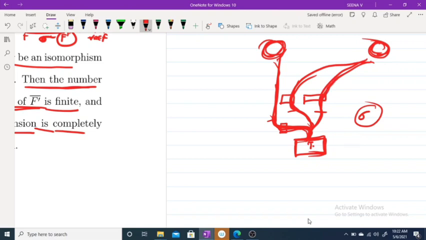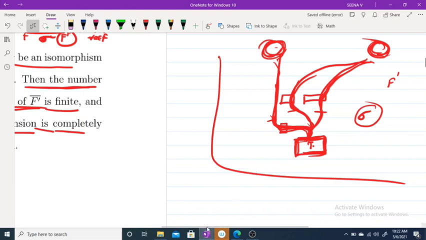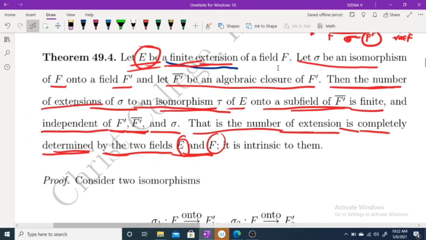This number, for sigma we are considering the person, and for F dash and F dash closure we can consider this. Just for understanding the concept, this is not the actual example. Like this, the number of extensions of sigma is completely determined by the two fields E and F. This number is independent of F dash, independent of F dash closure, and independent of sigma.